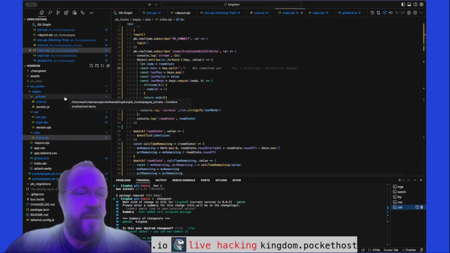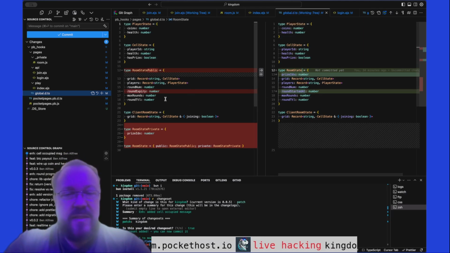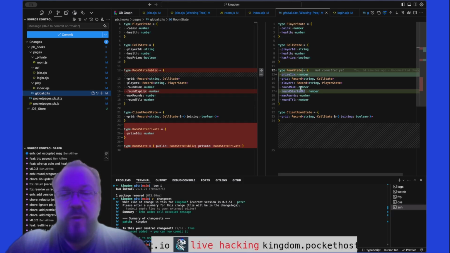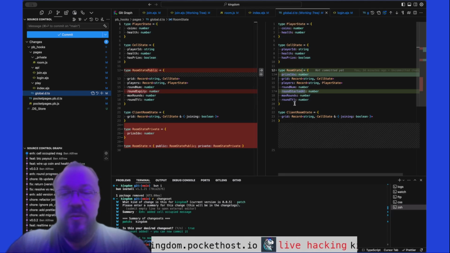Because there are a lot of updates here. First, let's take a look at our type updates. So we consolidated the public and private room data into just one record. It has the prize index, and we also renamed round expiry to round started at. That's not a big deal, but the big deal is the consolidation that happened here.